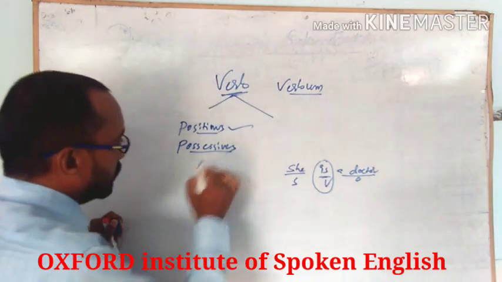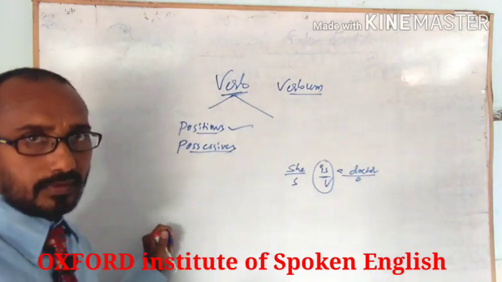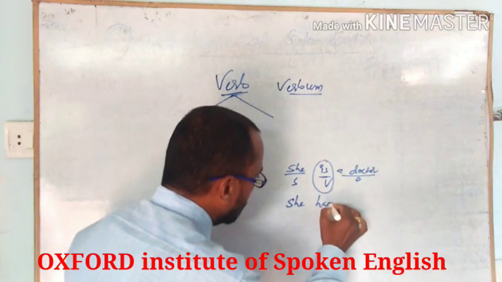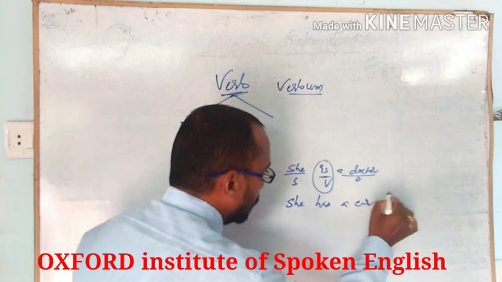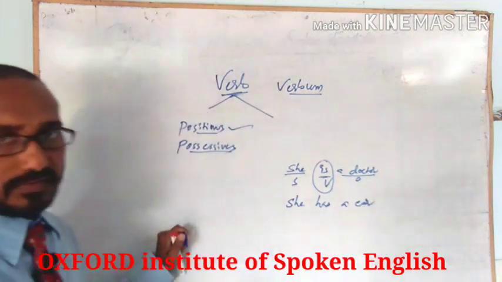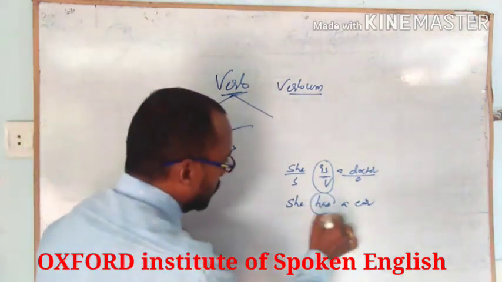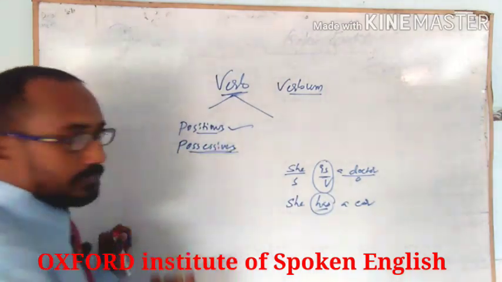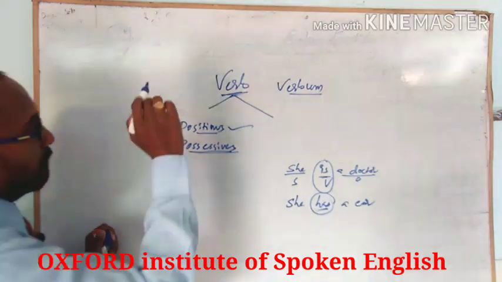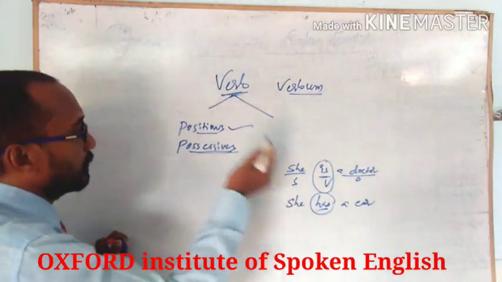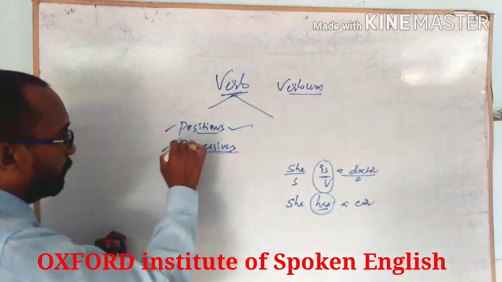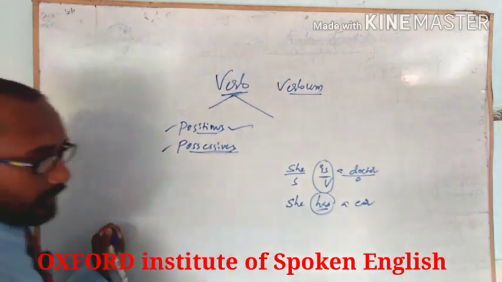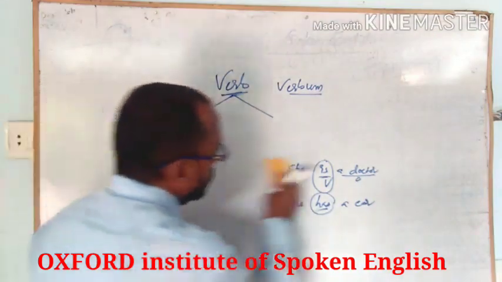And possessives means having. You can see, she has a car. Here has is possession or possessives. Verb shows sometimes positions and possessives besides an action. Got it?